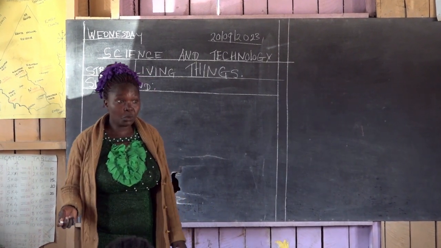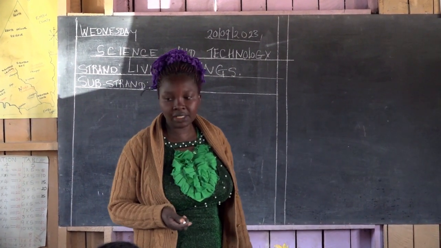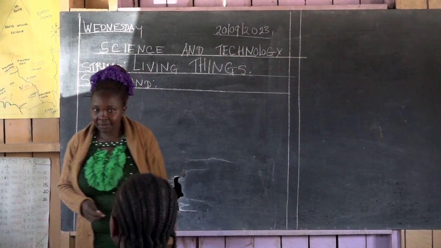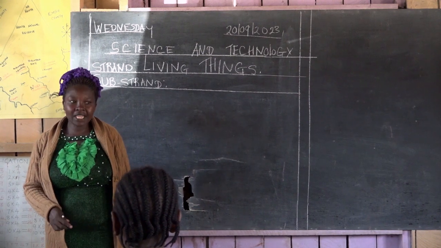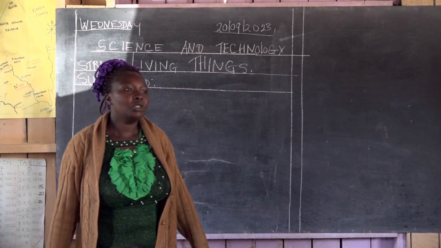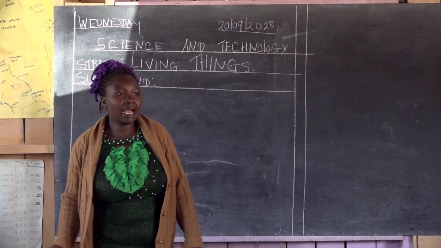Earlier, what is the meaning of living? Someone raise up and tell me what is living. Living is something that breathes. Something that breathes and has life. Can you clap for her? Good. Very good, Damaris.